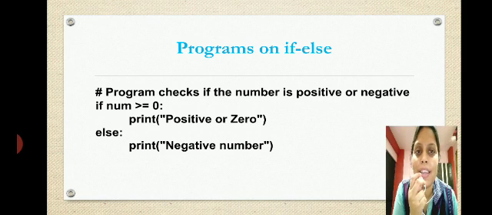Now here you analyze the writing pattern of the if statement. First you write if, then you give the variable, then greater than equals to 0. Greater than equals to 0 is the condition for positivity, and then we have the colon symbol, in the sense that we are continuing the program further to the next line, and in the next line we write print positive or 0. Okay, if it is not satisfying this condition, then we go by the else, meaning if the number is not positive, obviously it will be negative.